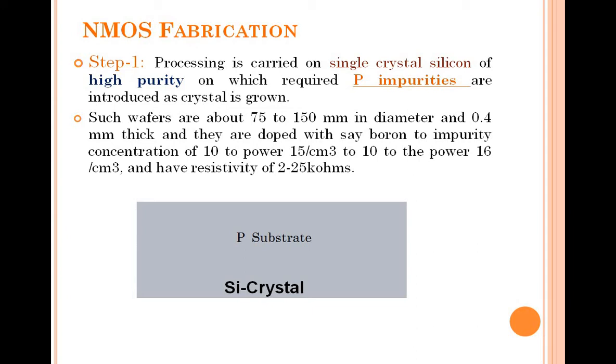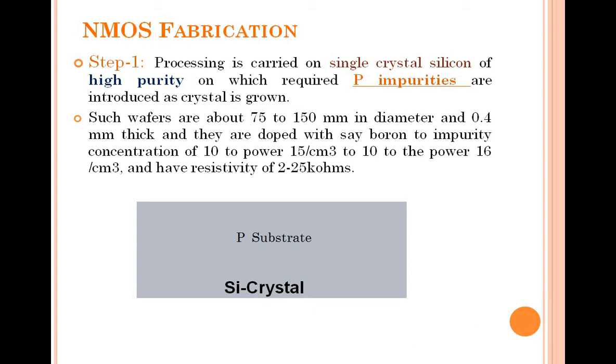So for that, such wafers are typically about 75 to 150 millimeters in diameter, and 0.4 millimeters thick. As we said, it is very pure. To that we have to add boron impurities, from 10 to the power of 15 per cubic centimeter to 10 to the power of 16 per cubic centimeter, and the resistivity of that crystal should be 2 to 25 kilo ohms. These are the considerations when you are going to take a silicon wafer.